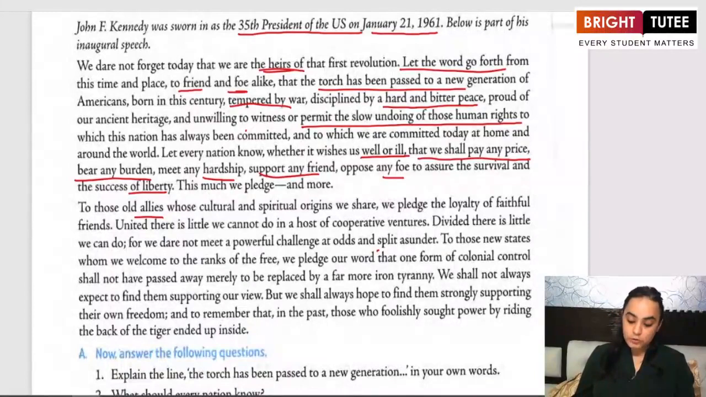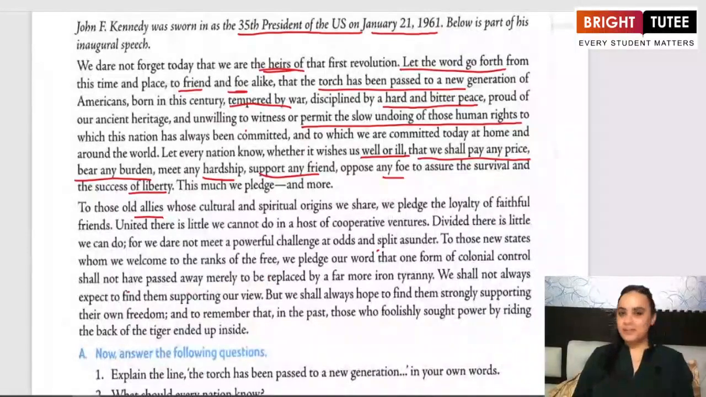To those new states whom we welcome to the ranks of the free, we pledge our word that one form of colonial control shall not have passed away merely to be replaced by a far more iron tyranny. We shall not always expect to find them supporting our view, but we shall always hope to find them strongly supporting their own freedom. And to remember that in the past, those who foolishly sought power by riding the back of the tiger ended up inside.